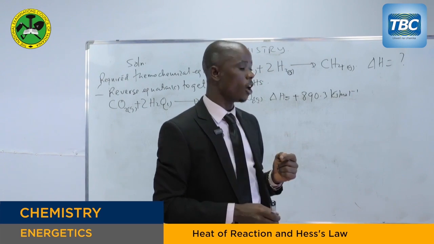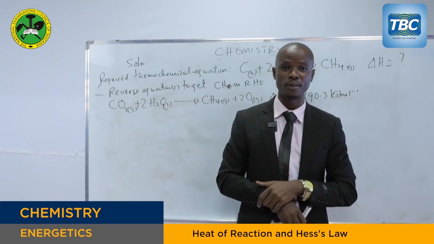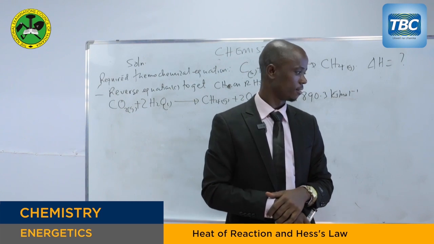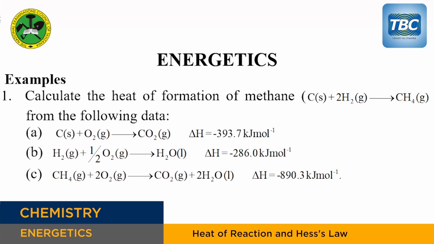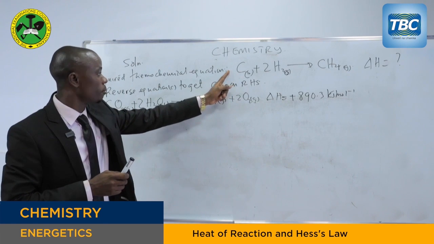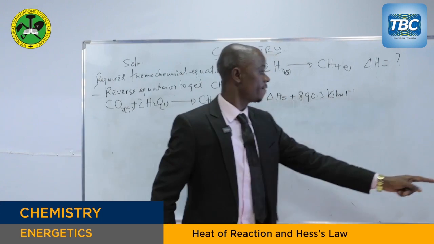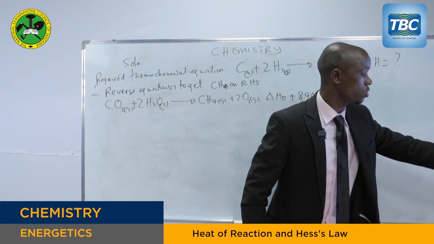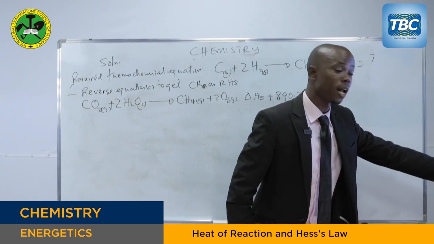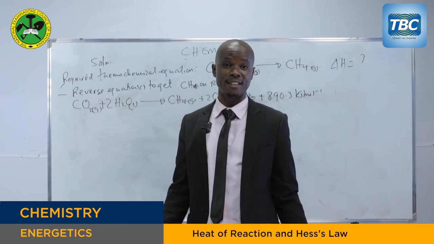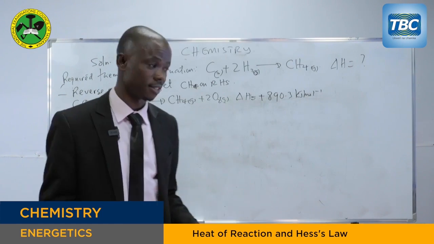Let's start with the carbon. Which one has got the carbon element? You can find it here, it is the first one: carbon solid and oxygen gas to get carbon dioxide. In the required thermochemical equation, carbon is 1 mole. In the given thermochemical equation, carbon is also 1 mole. So there is no need of doing anything; you just write it the way it is.